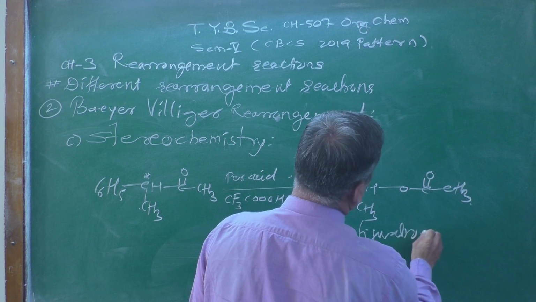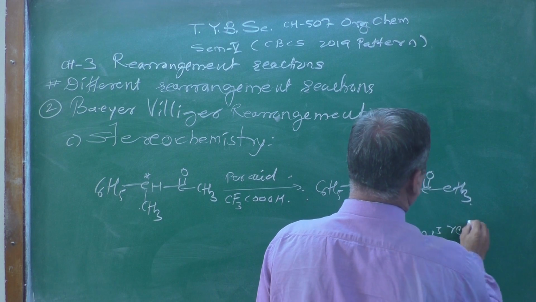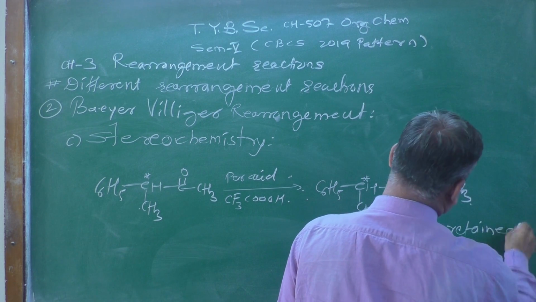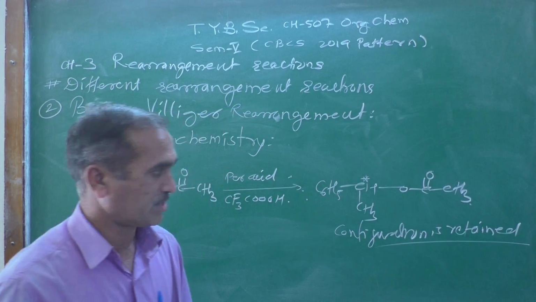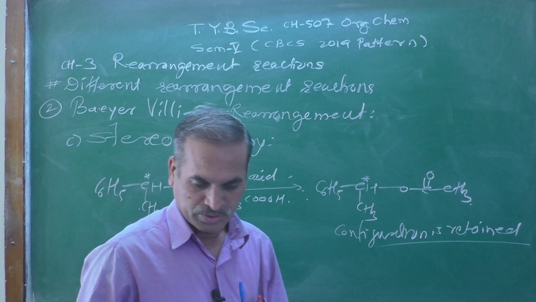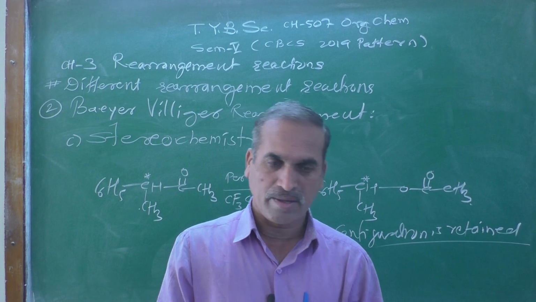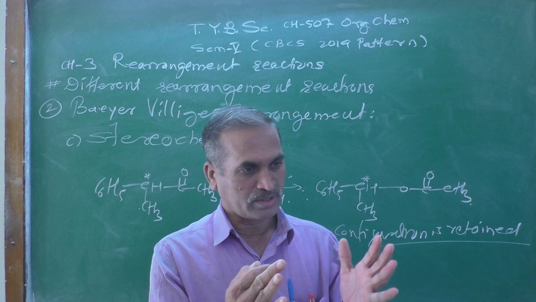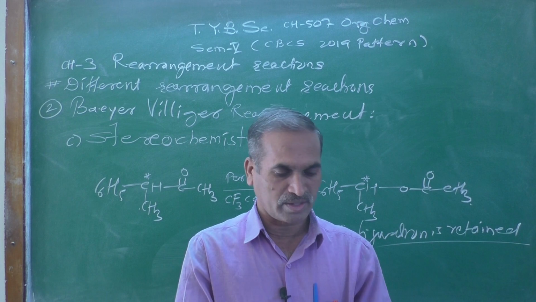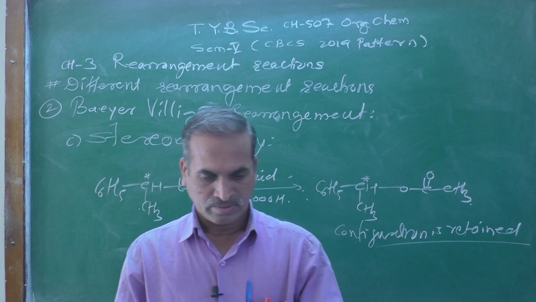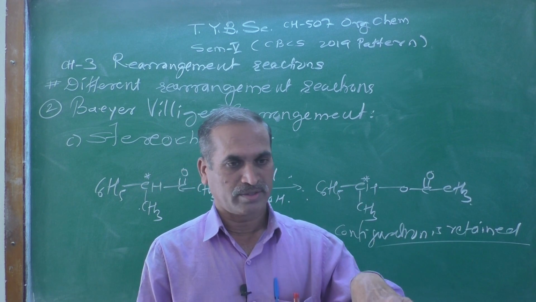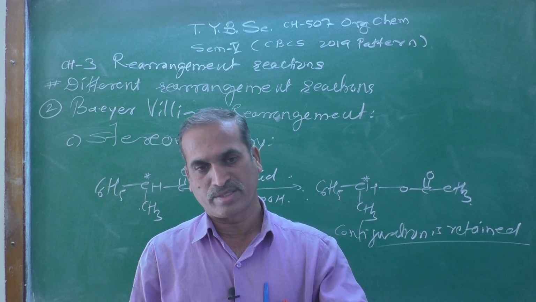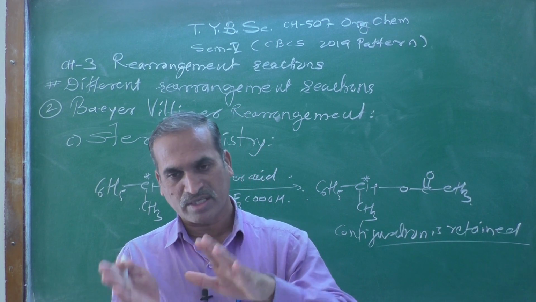The configuration is retained over here. So now, all the requirements for the Baeyer-Villiger rearrangement we have discussed.